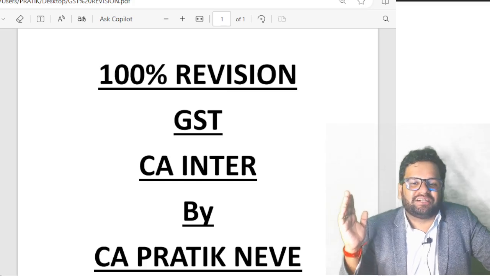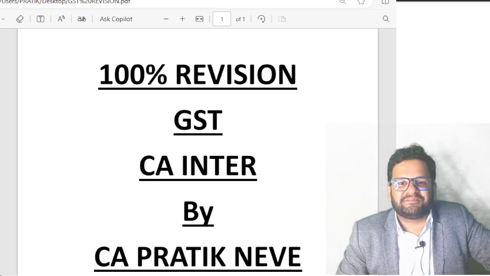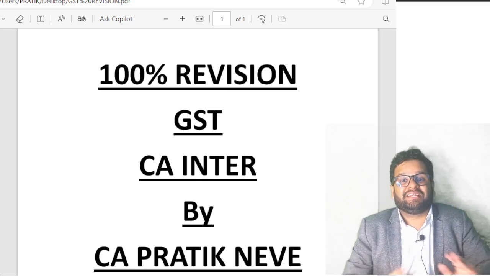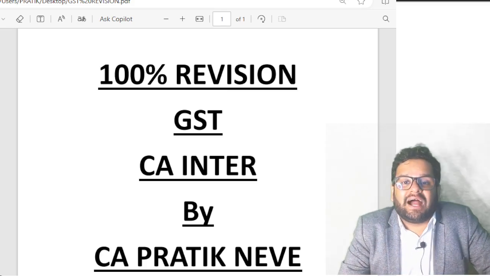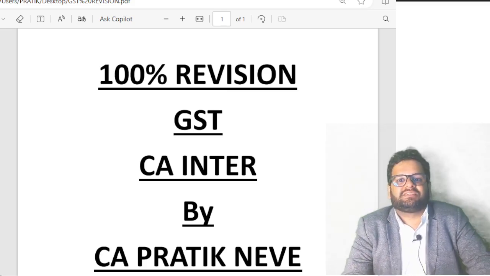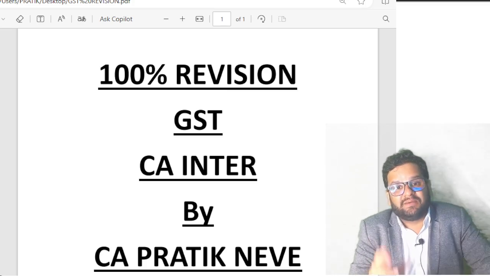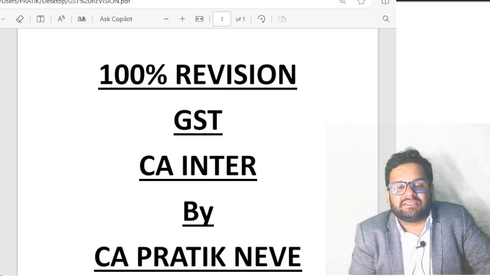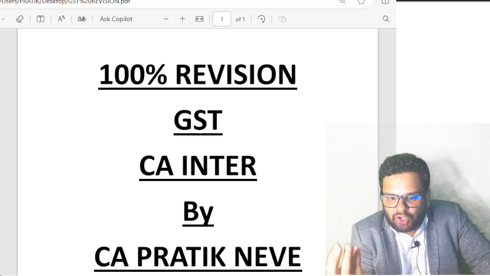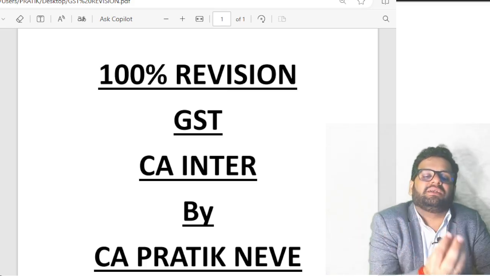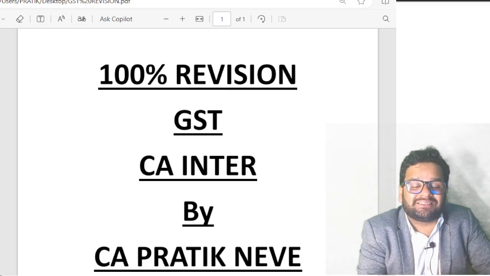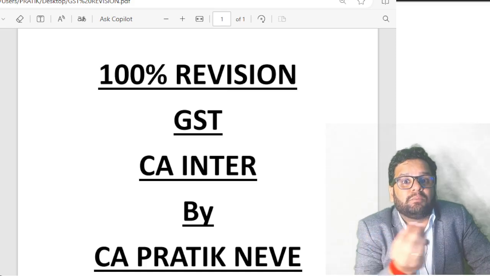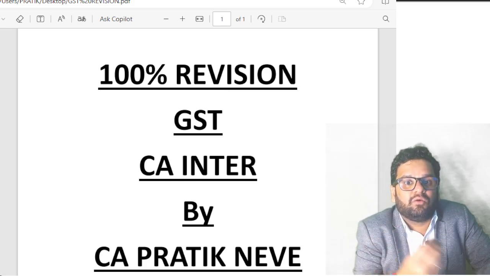Clear? All of you are able to follow all these things? Yes, sir. So at least do this much in your 17.5. Section 18, ITC in special circumstances. What are the special circumstances? You are transitioning from being unregistered to getting registered, in clause A on a compulsory basis, clause B on a voluntary basis.